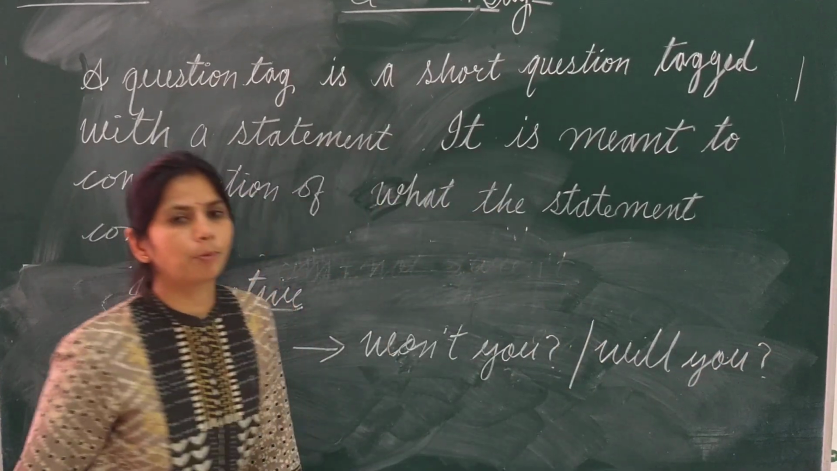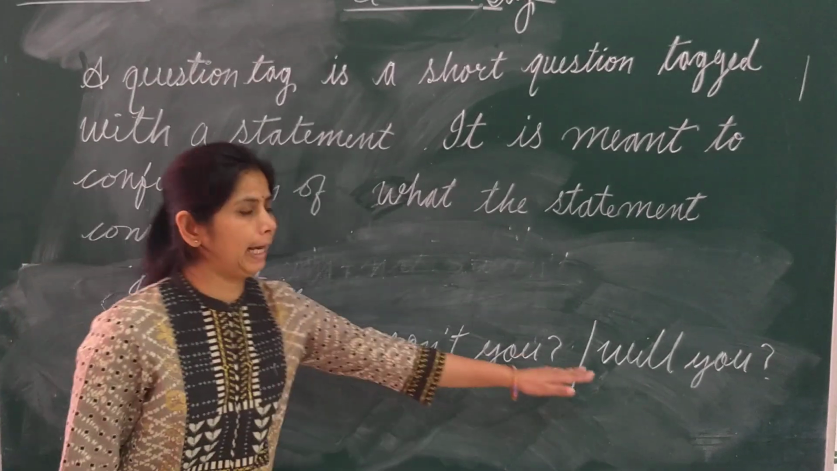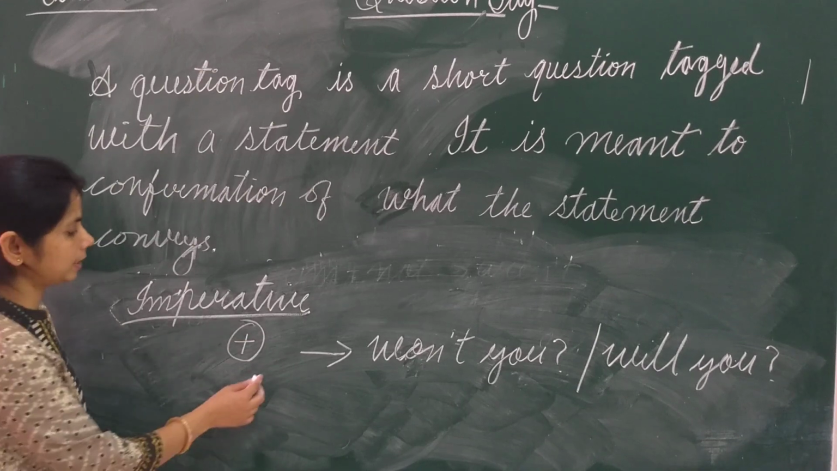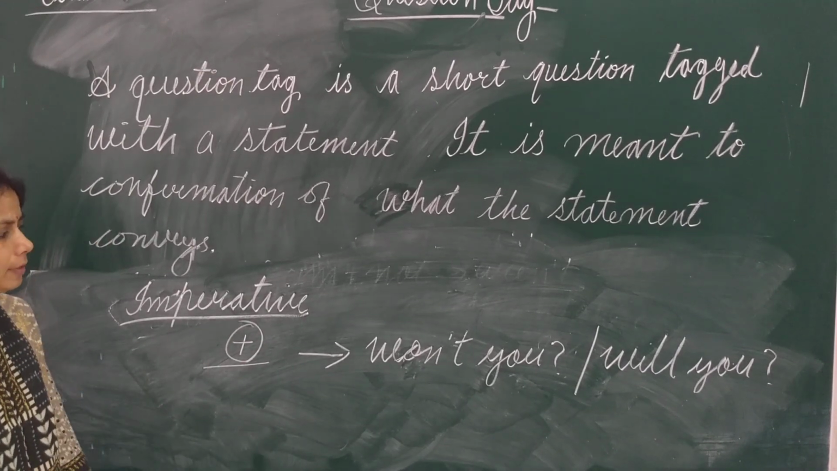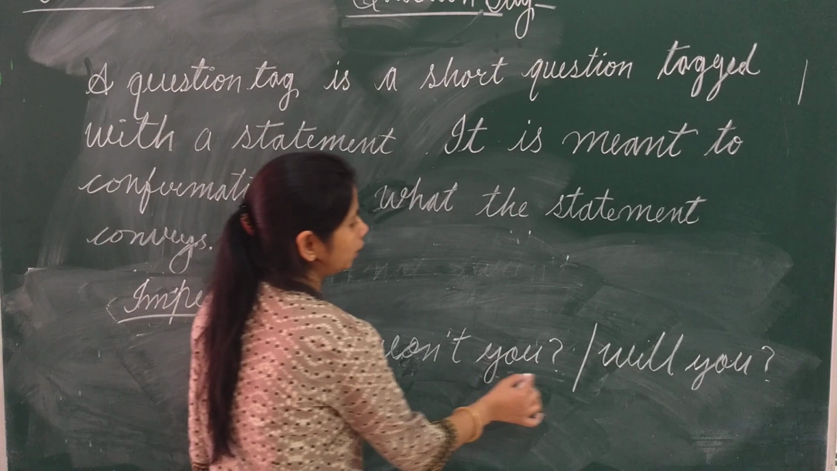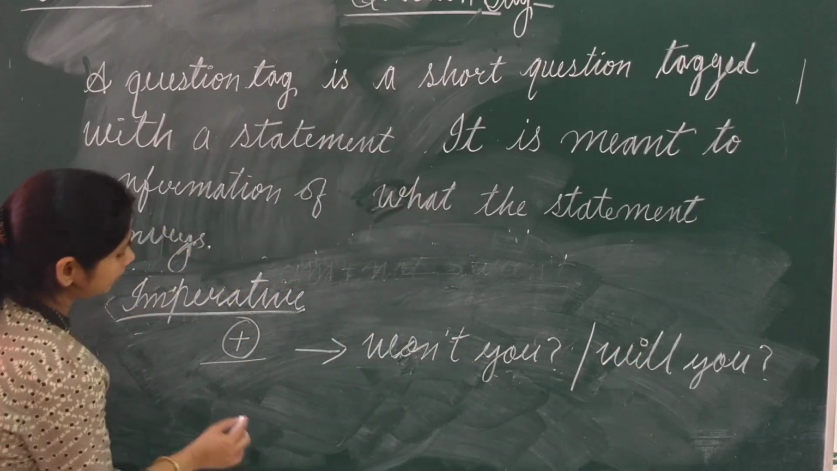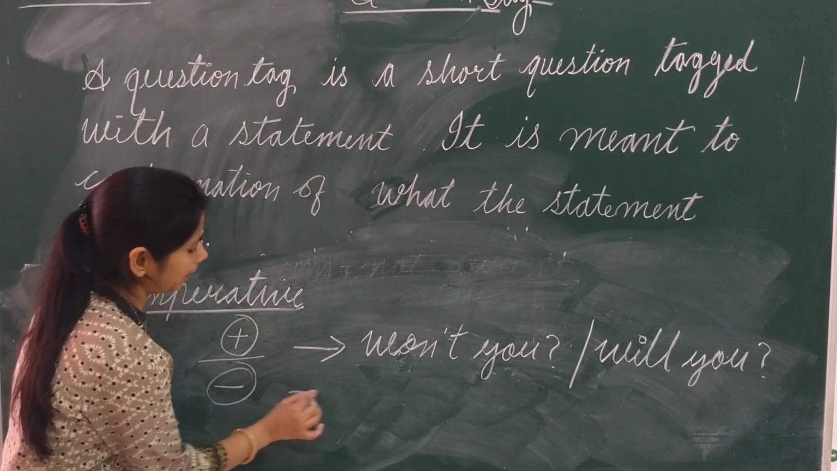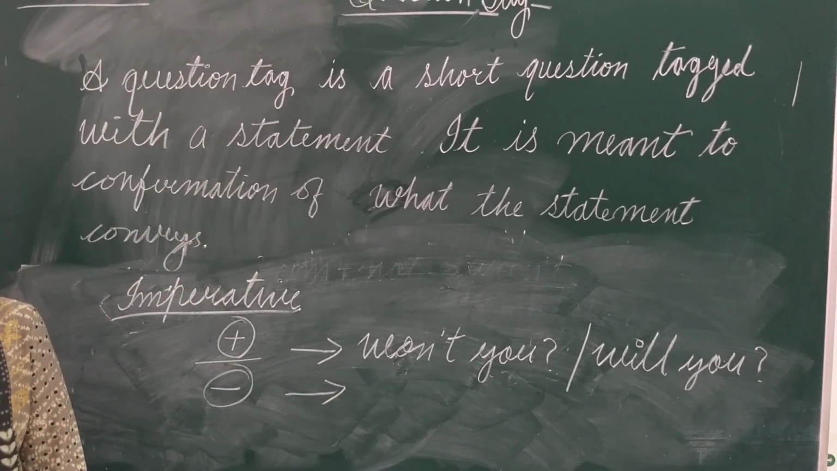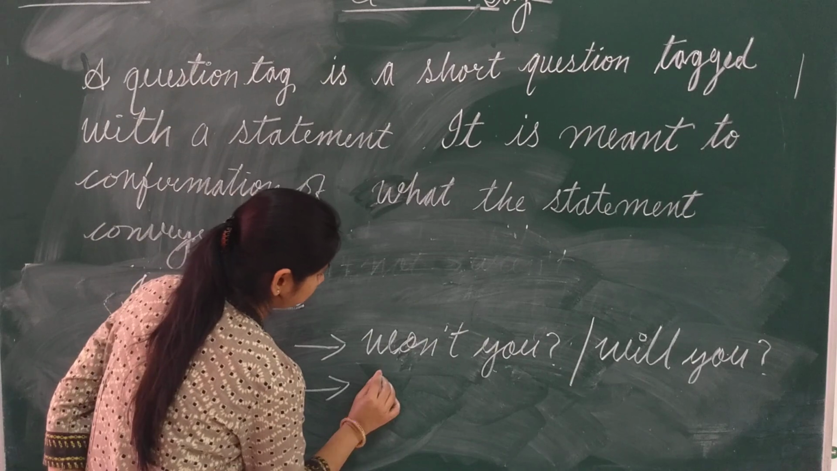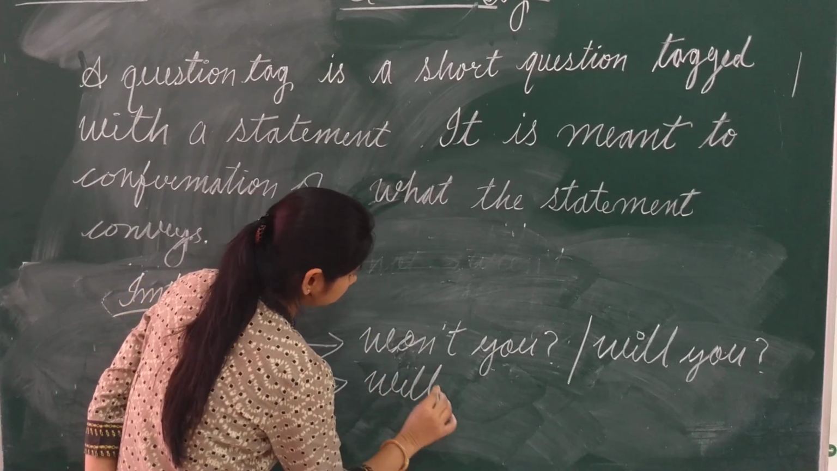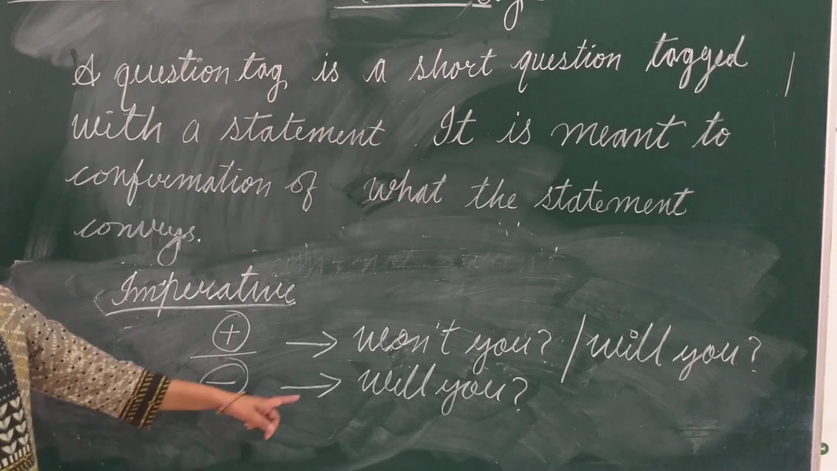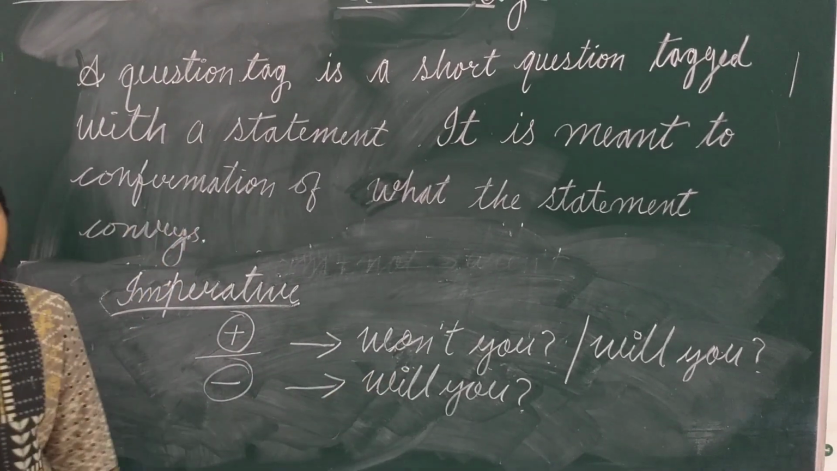Both question tags are possible. दोनों तरह के question tag imperative sentence के positive structure के साथ possible है. If our statement is positive in imperative sentence, the tag will be won't you or will you. And suppose our imperative sentence is negative. अगर हमारा imperative sentence जो है statement negative है, then the question tag will be will you. Then only one question tag is possible and that is will you.